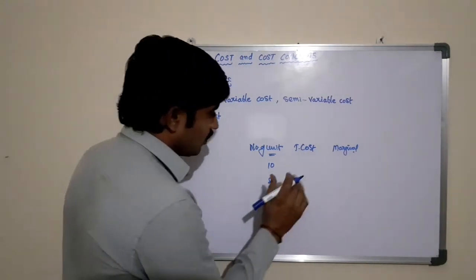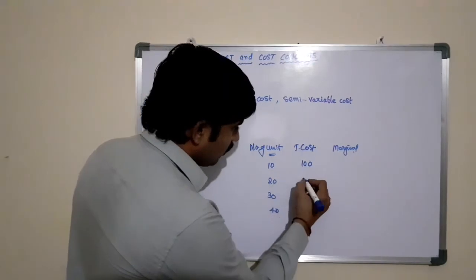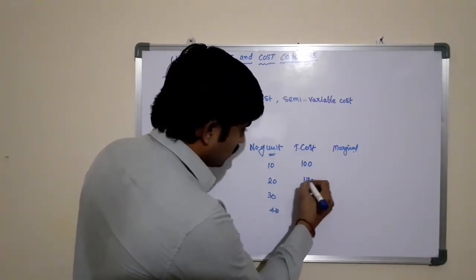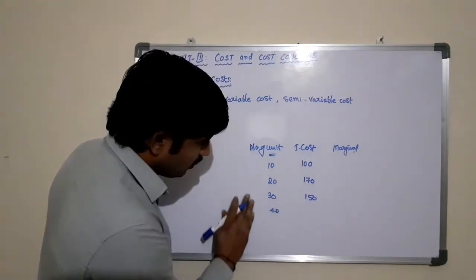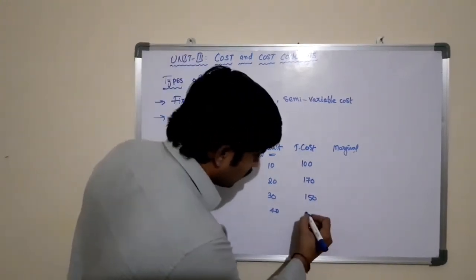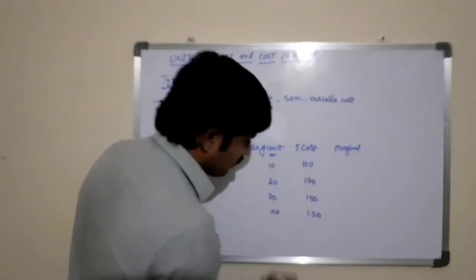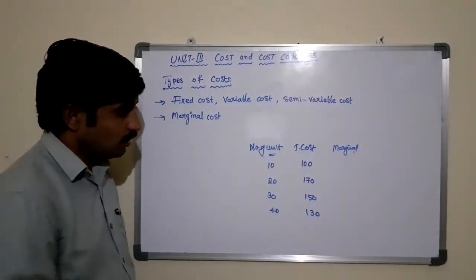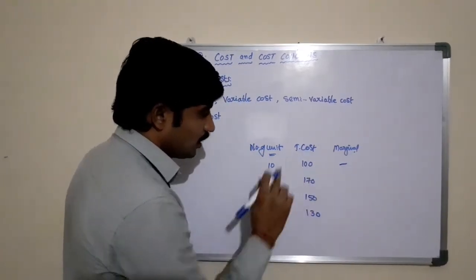The total cost of the production for 10 units we are incurring 100. For 20 units we are incurring 170. For 30 units we are incurring 150. And for 40 units we are incurring around, for example, 130. So here for 10 units we are producing 100.